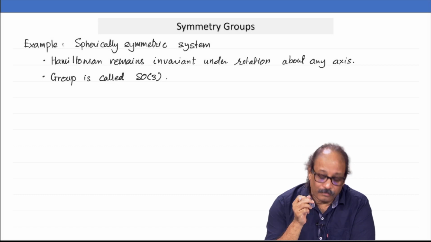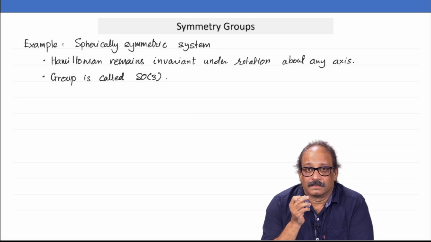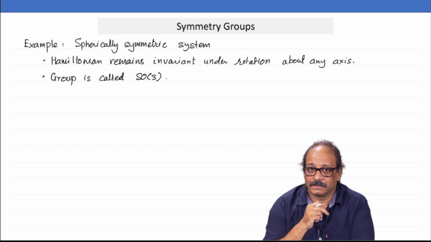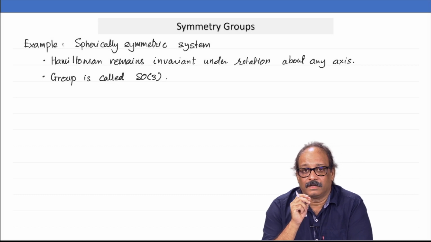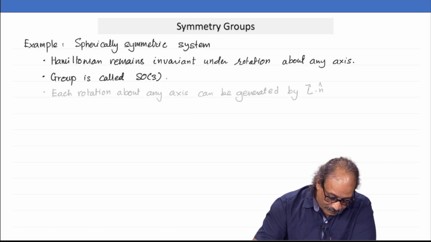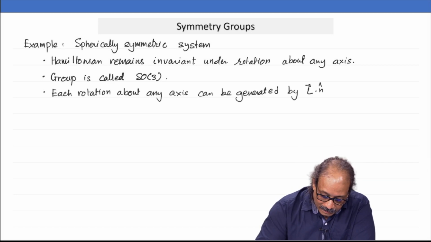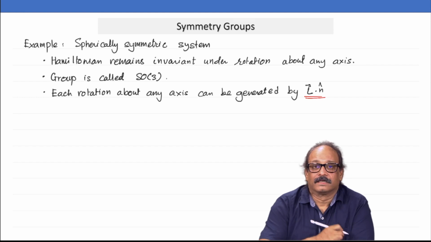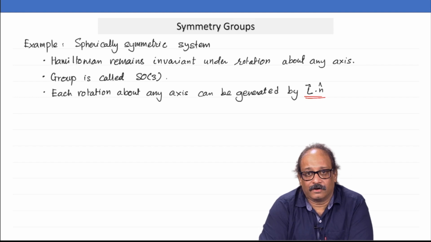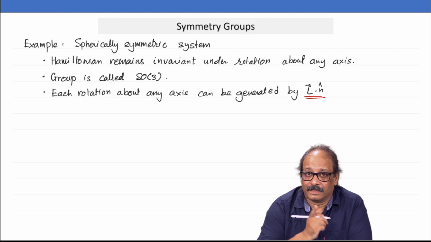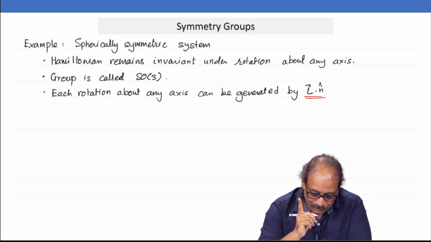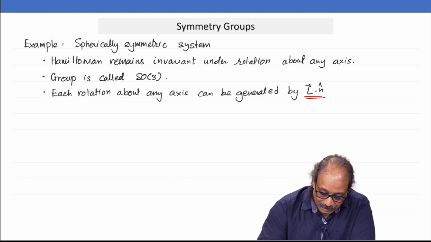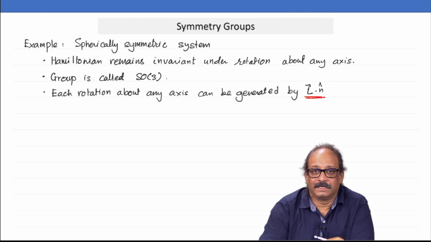Now, which 3 parameters? We have already discussed these 3 parameters. Which generators would generate these rotations? So, the rotations are generated by a generator L dot n cap. Now, you see those 3 parameters actually can appear in this expression itself.